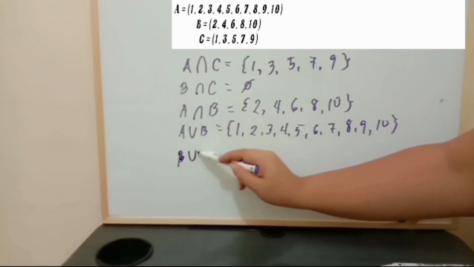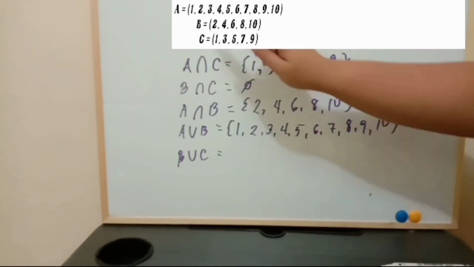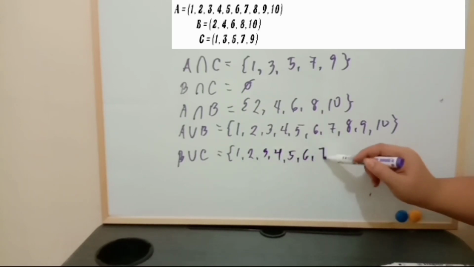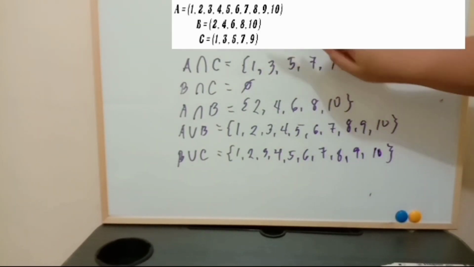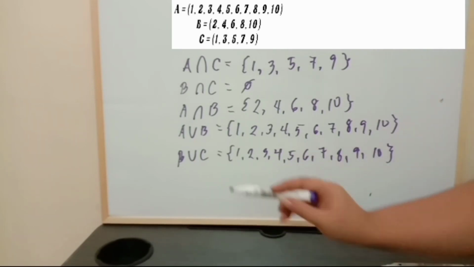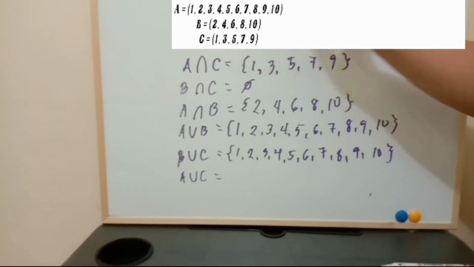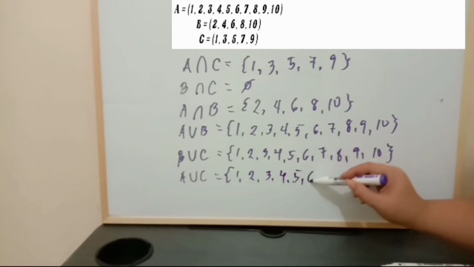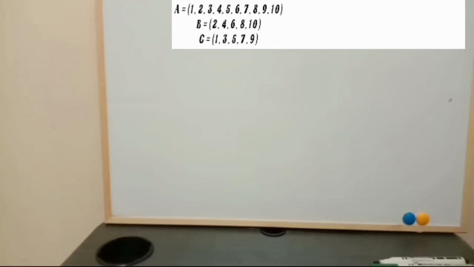Next, B union C is equal to, for B and C, we have 1, 2, 3, 4, 5, 6, 7, 8, 9, 10. For A union C, we have 1, 2, 3, 4, 5, 6, 7, 8, 9, 10. Now we have the same answer. Always remember that you cannot write the same element twice.